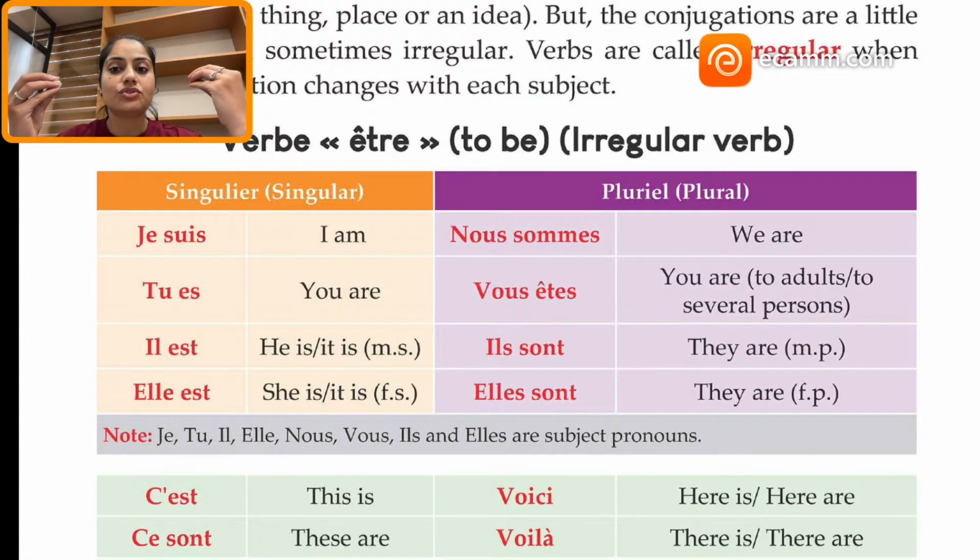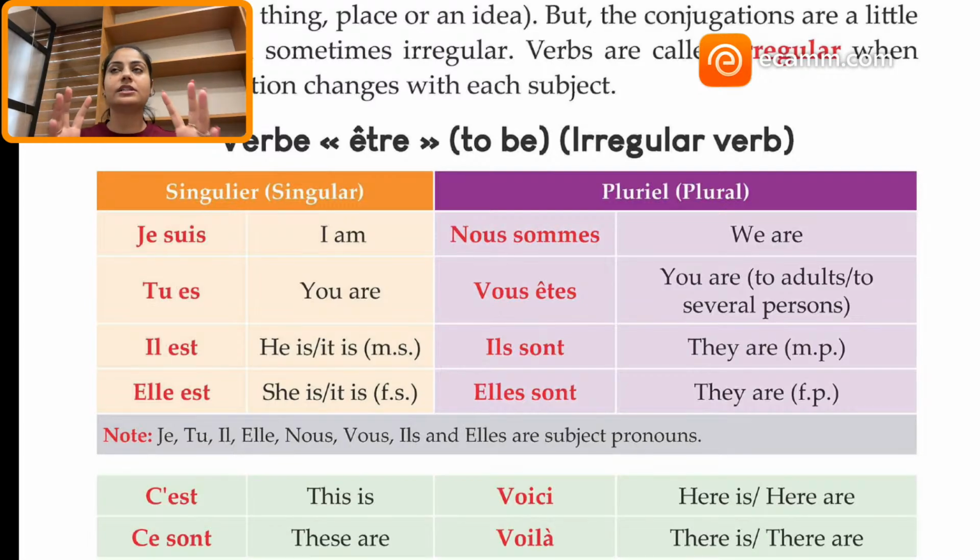But the conjugation changes. Like I am, she is, he is, you are, they are. We use it like this, right? So similarly, the conjugation changes. Similarly, in French also, the word for "is" is different, the word for "was" is different, the word for "am" is different, the word for "are" is different, right? So for every subject, you have different type of conjugation of the verb, right? Let's see.